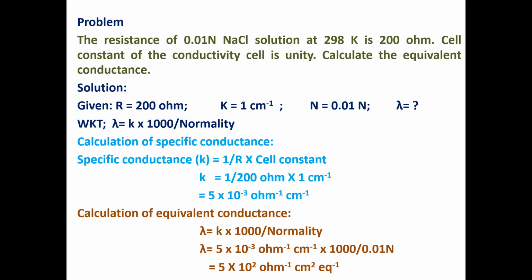Here we know that lambda is equal to K into 1000 divided by normality or molarity. In the first step, we have to calculate specific conductance.